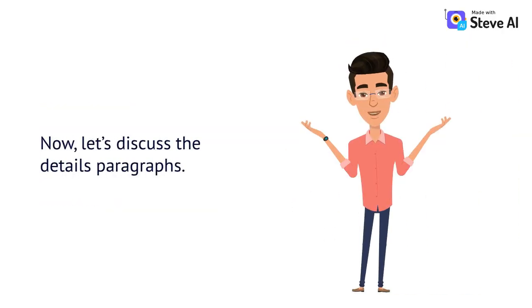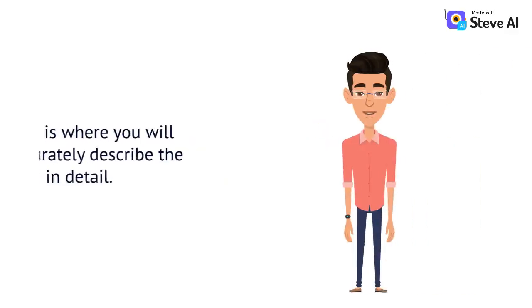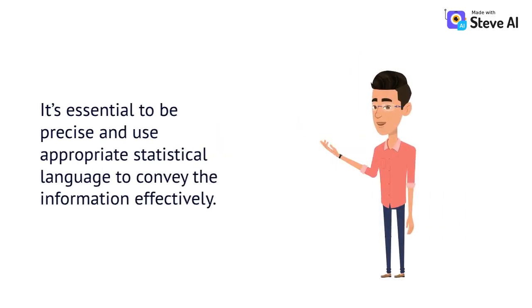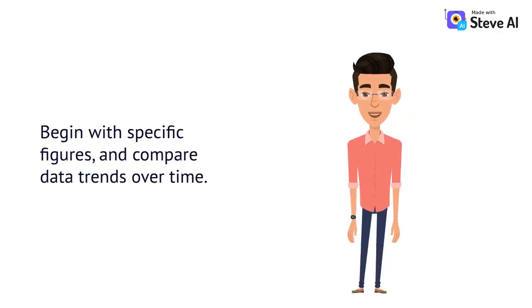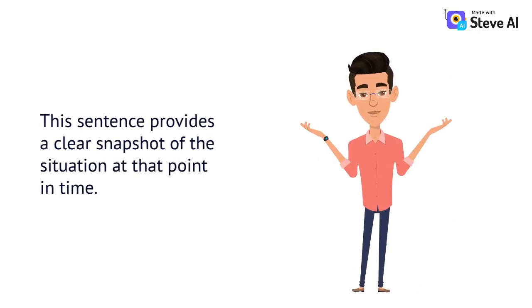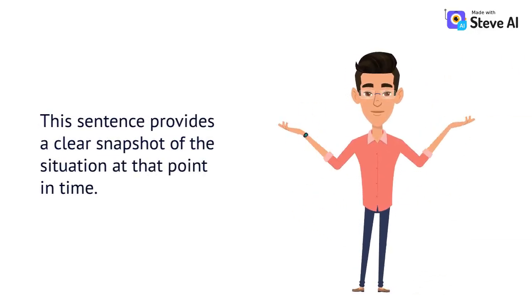Now, let's discuss the details paragraphs. This is where you will accurately describe the data in detail. It's essential to be precise and use appropriate statistical language to convey the information effectively. Begin with specific figures, and compare data trends over time. Using our earlier example, you might start with, "In 1920, vacuum cleaners and washing machines were owned by around 30% and 40% of households respectively, whereas refrigerators were virtually non-existent." This sentence provides a clear snapshot of the situation at that point in time.